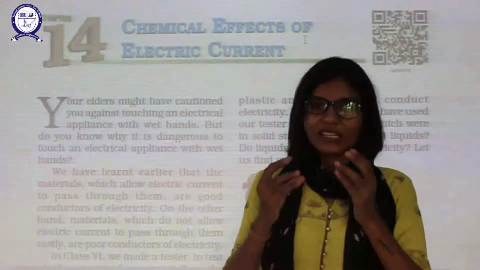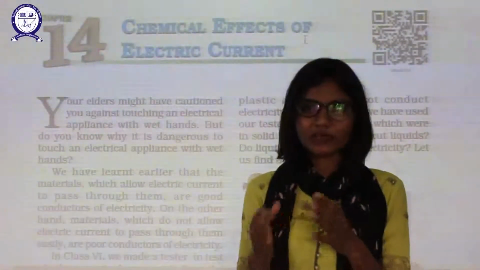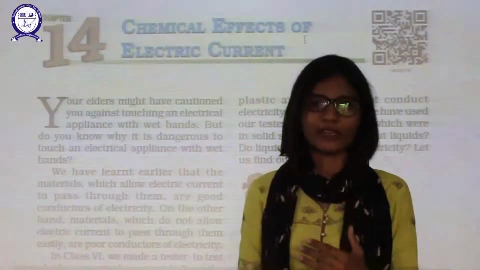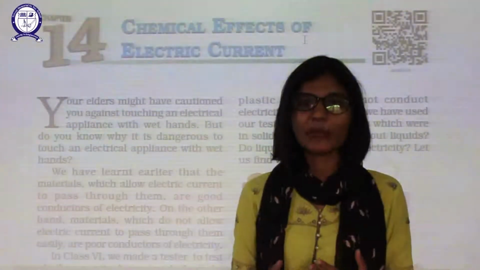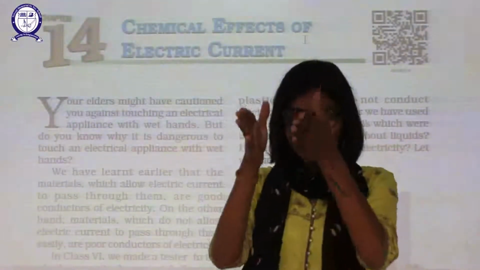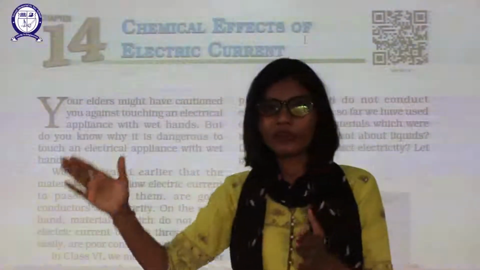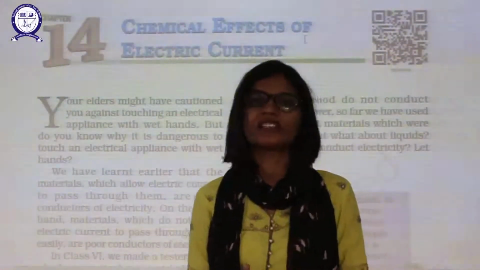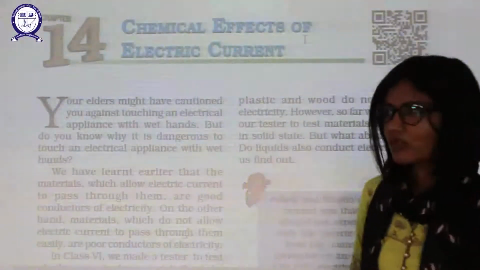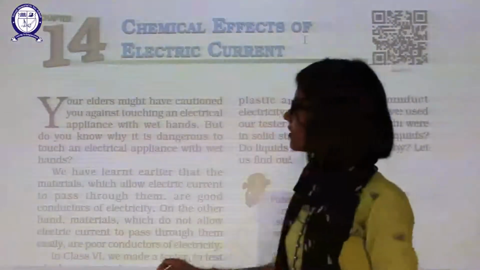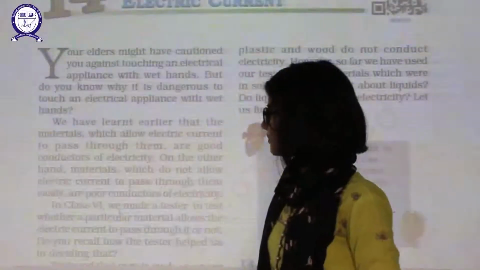Chemical changes are the changes from inside of any material, the change which happens throughout the material, when anything changes completely into a different thing. Such kind of changes are chemical changes. Okay, now let's read out the chapter.